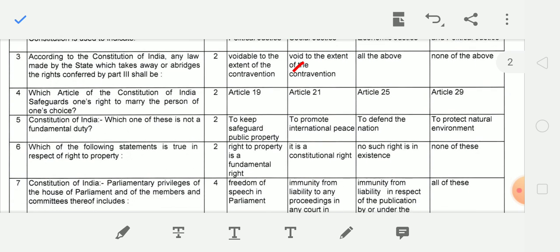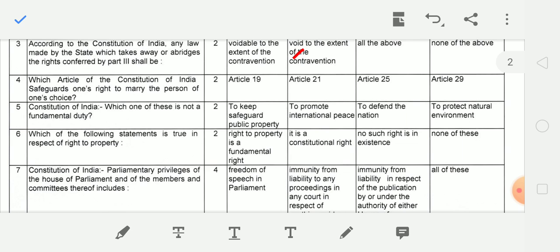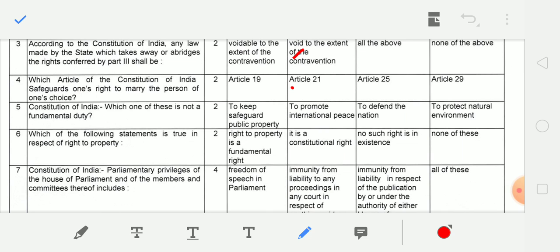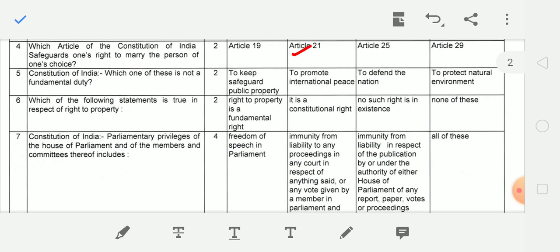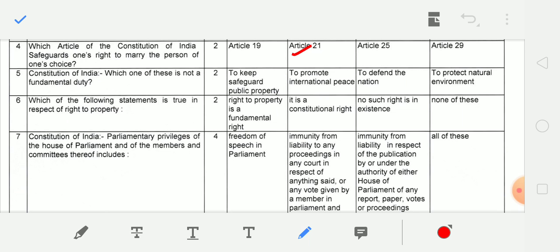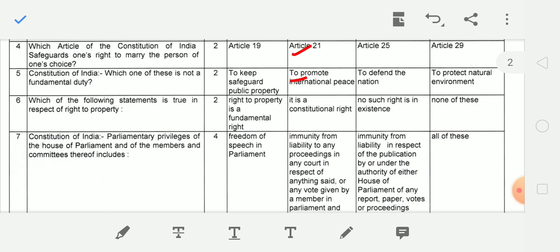Next question. Which article of the Constitution of India safeguard one's right to marry the person of one's choice? And correct answer is Article 21, right to life and personal liberty. Next, Constitution of India, which one of these is not a fundamental duty? तो इनमें से कौन सी fundamental duty में include नहीं होती? And correct answer is to promote international peace is not a fundamental duty because it is directive principle of state policy.